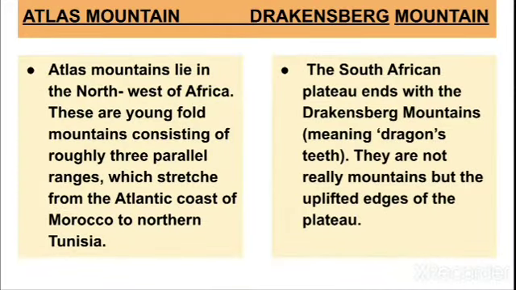Next question, differentiate between Atlas Mountain and Drakensberg Mountain. So in the Atlas you will write, the Atlas Mountains lie in the northwest of Africa. These are young fold mountains consisting of roughly 3 parallel ranges which stretch from the Atlantic coast of Morocco to northern Tunisia. The spelling of stretch will be S-T-R-E-T-C-H. Okay, not S-T-R-E-T-C-H-E. So I have omitted E.